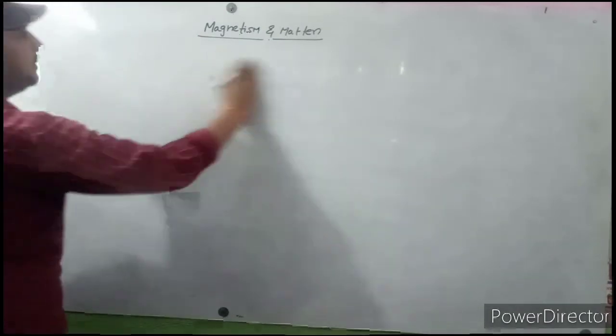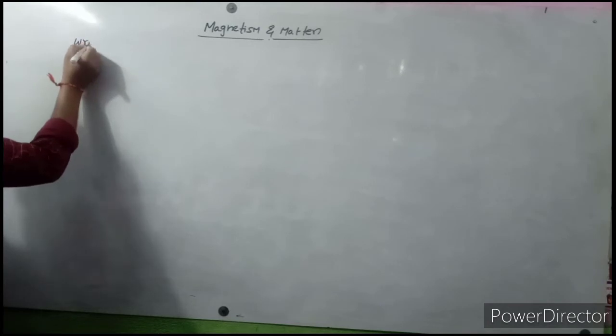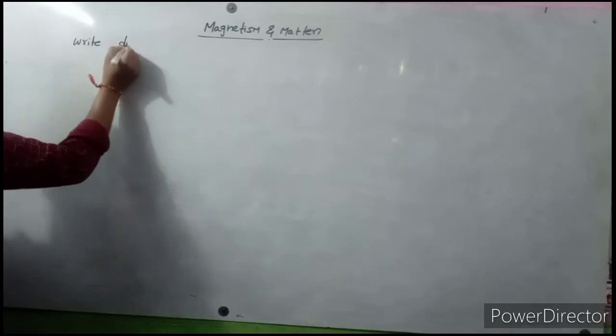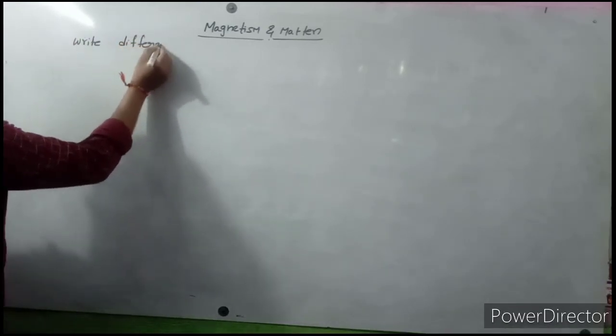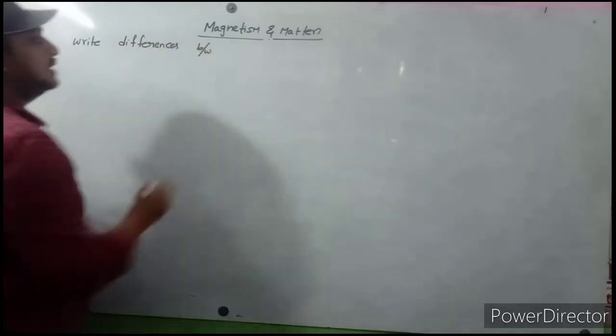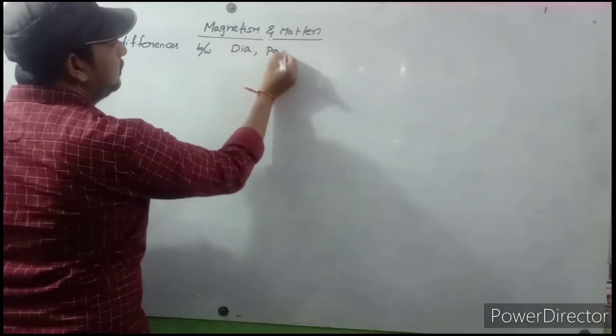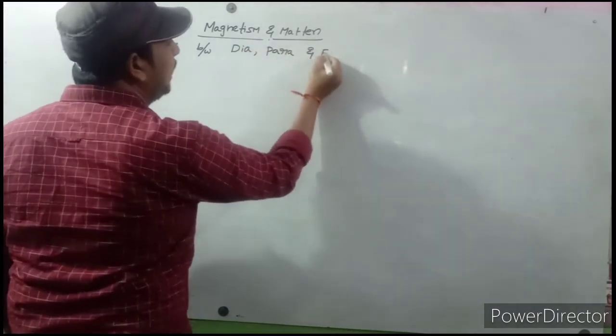Here the concept is: write the differences between dia, para and ferromagnetic materials.